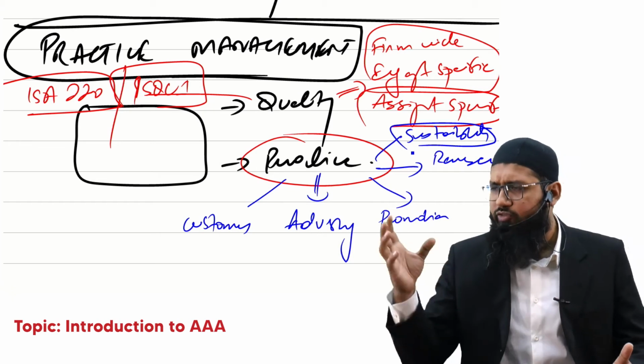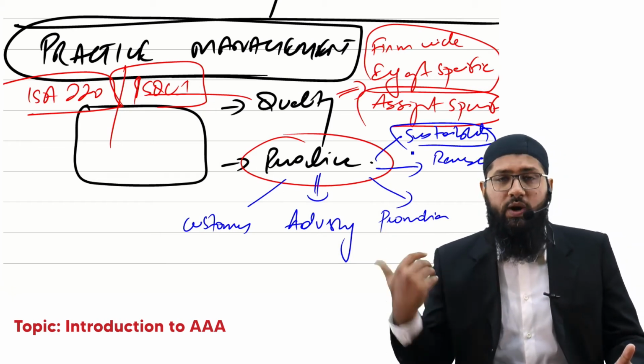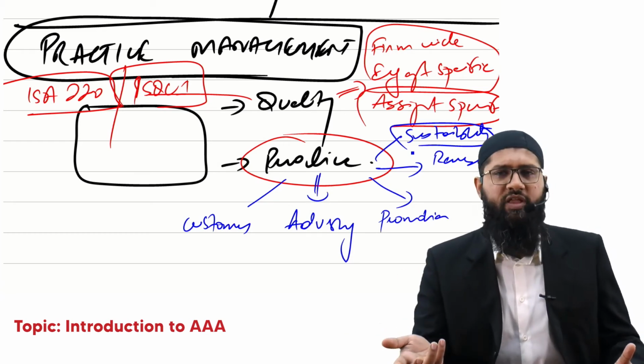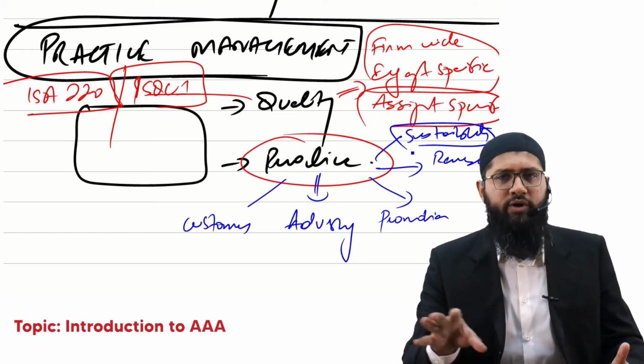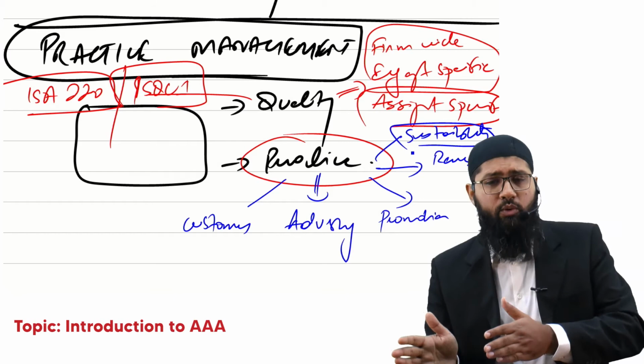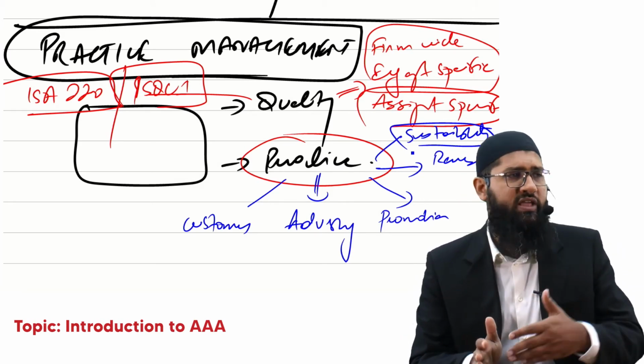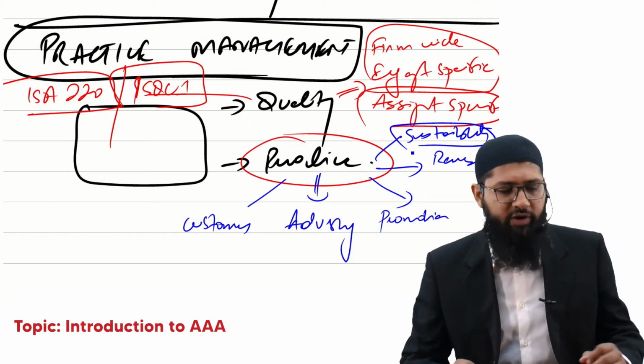You acquire new clients, you retain existing clients, you work upon improving and enhancing your business's revenue, making it sustainable, and ultimately improving upon your deficiencies. So that is ultimately what's going to make your practice sustainable. And if your practice is going to become sustainable, ultimately your business is going to flourish.